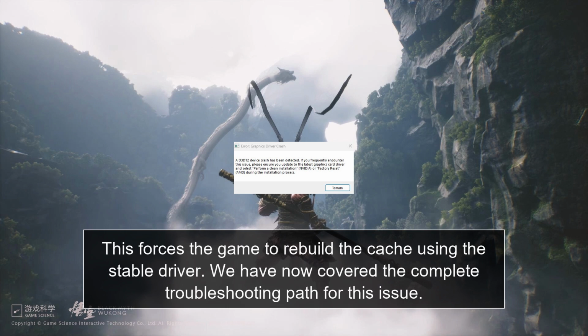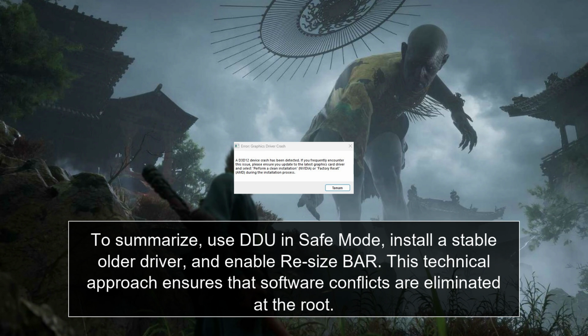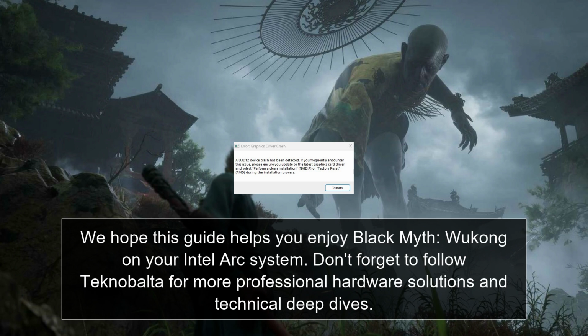We have now covered the complete troubleshooting path for this issue. To summarize, use DDU in safe mode, install a stable older driver, and enable Resize BAR. This technical approach ensures that software conflicts are eliminated at the root. We hope this guide helps you enjoy Black Myth Wukong on your Intel Arc system.